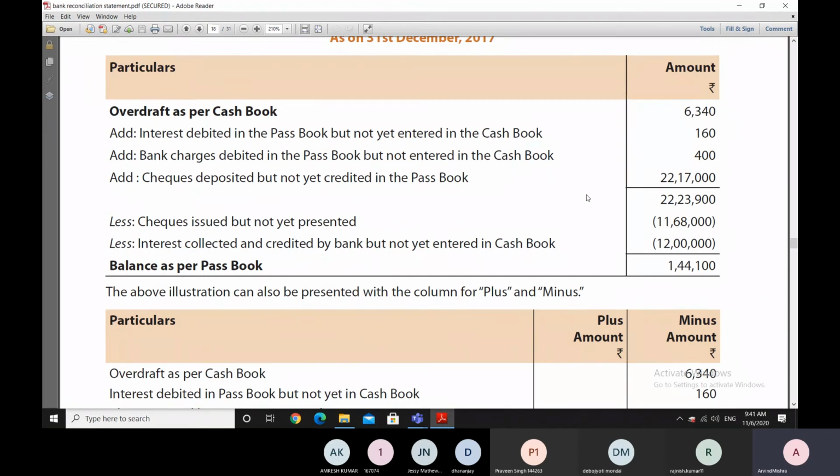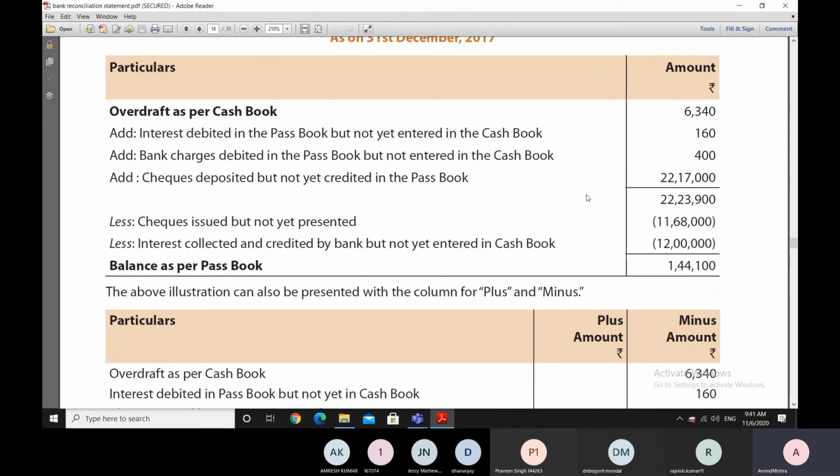So we add up to 23,900. Doing the very opposite from when we start with the positive balance. In case of overdraft balance, we'll do the very opposite of it in the balance presentation. Now, checks issued but not yet presented.